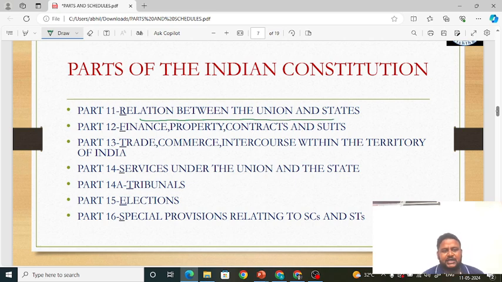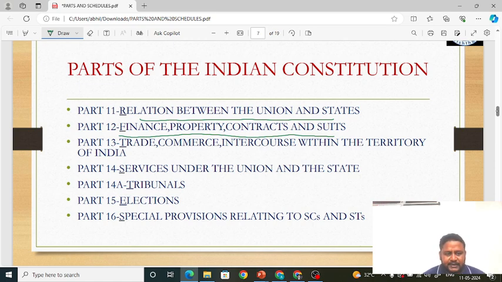Okay, next part 12, finance, property, contracts and suits. It is basically talking about how the registration of property is done, how the money is handled, how the contracts are done when it comes to various projects, when it comes to various tenders. Suits also means the same. Okay, that is spoken in part 12.